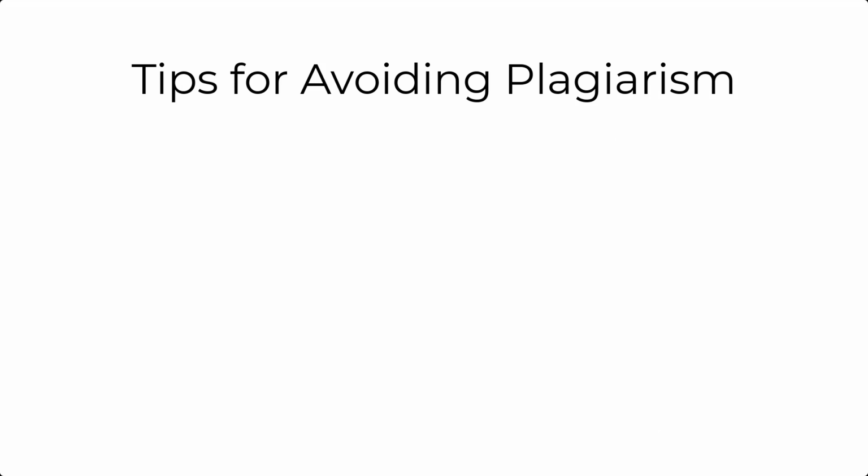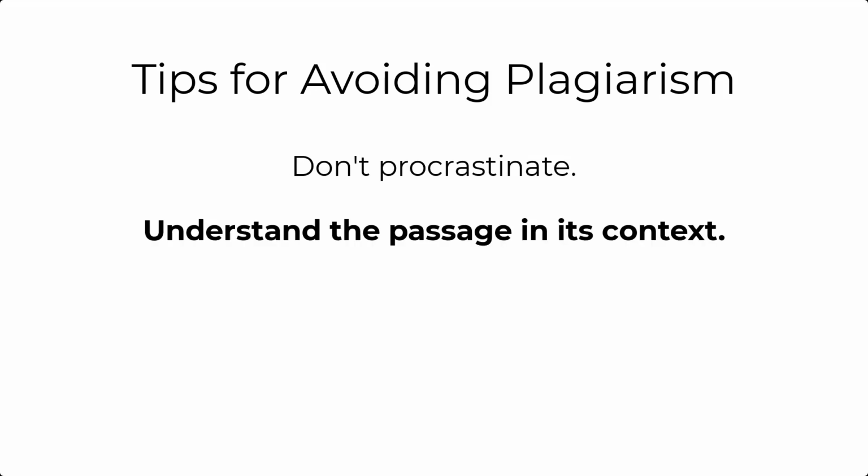So now let's look at some tips for avoiding plagiarism. These are also good for writing research papers more effectively. First, do not procrastinate. Give yourself plenty of time to research and write. Next, make sure you understand the passages that you are paraphrasing or quoting. As I mentioned earlier, if you cannot understand those passages in their context, then you need to keep rereading them until you finally understand them well.